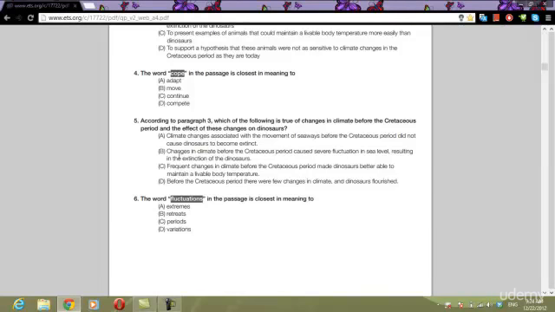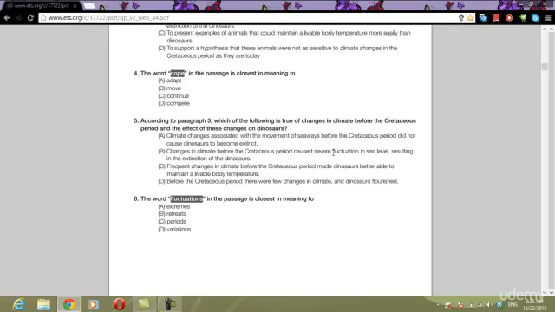That's what's true. Now again, on the actual exam, if you see that A is your answer choice because it matches the keyword language, and you knew to look at that next sentence because it was a question, then you know A is your answer. Pick it, move on. But for those of you who got this wrong, I'll explain why the other choices are wrong. Changes in climate before the Cretaceous period caused severe fluctuation in sea level.